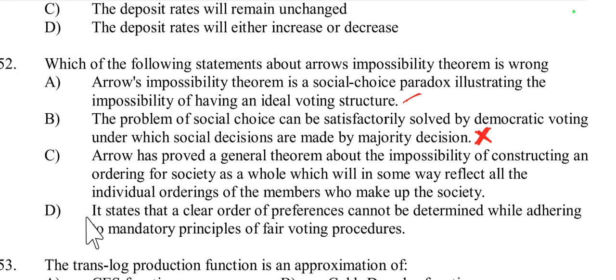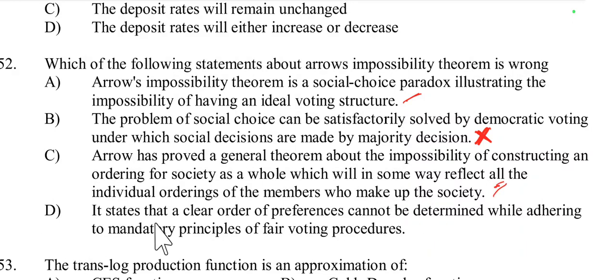So B is incorrect. Then, Arrow has proved a general theorem about the impossibility of constructing an ordering for society as a whole, which will in some way reflect all the individual orderings of the members who make up the society. This is right.